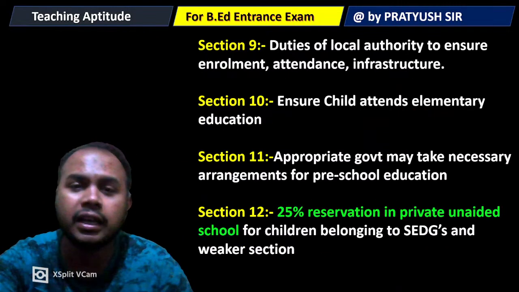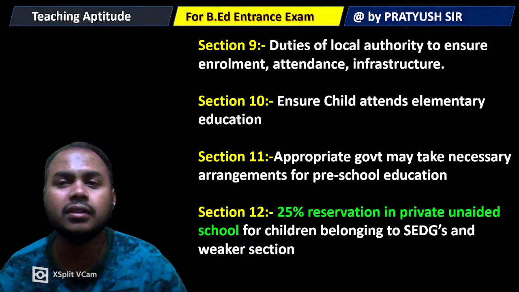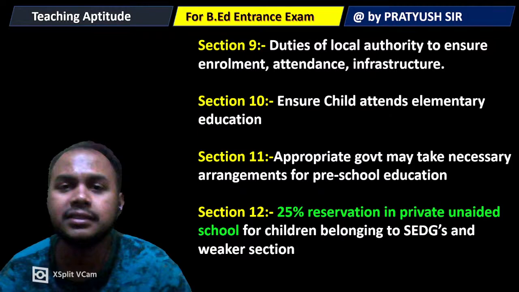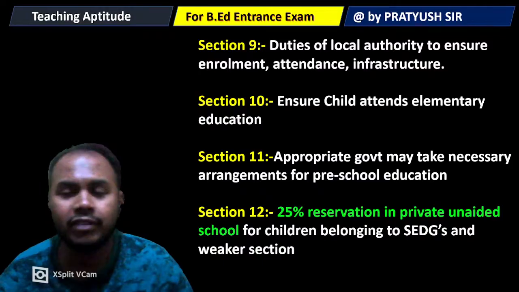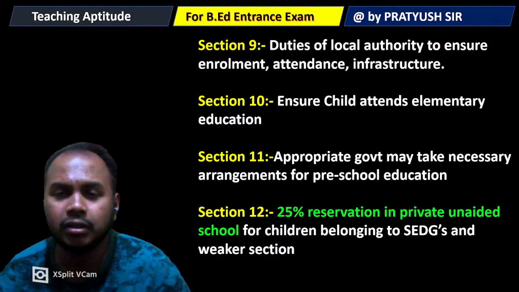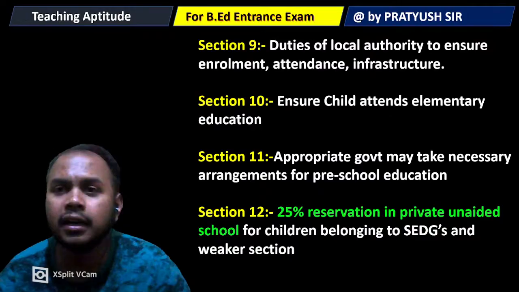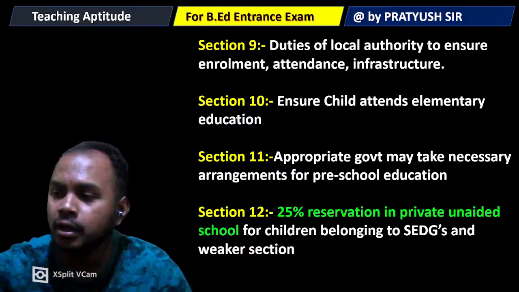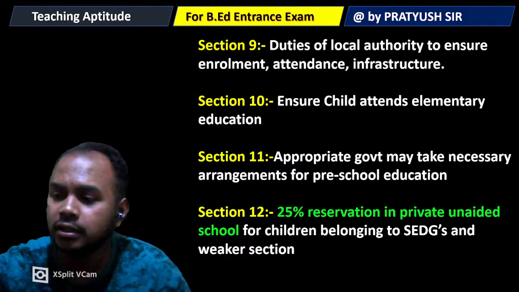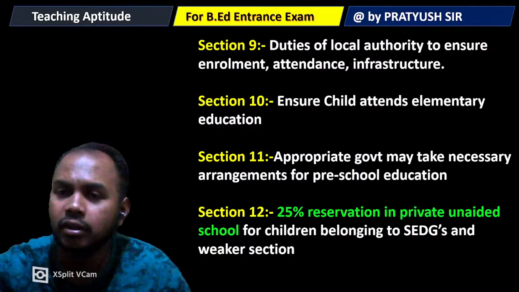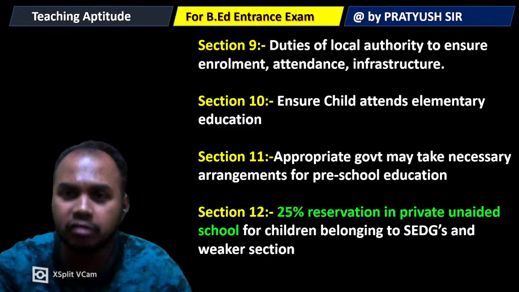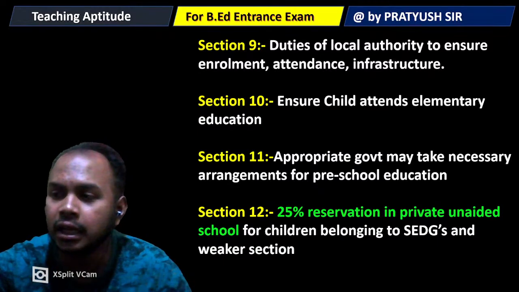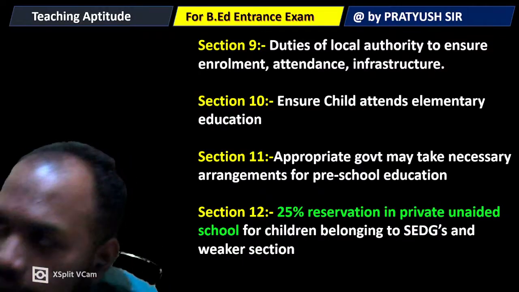Next is section 9, which deals with the duties of the local authority to ensure enrollment, attendance and infrastructure. So the local authority, the village panchayat, and all those people in the local authority bodies have to ensure that student enrollment happens in a good way, and also ensure the attendance of those students and the required infrastructure for imparting education.